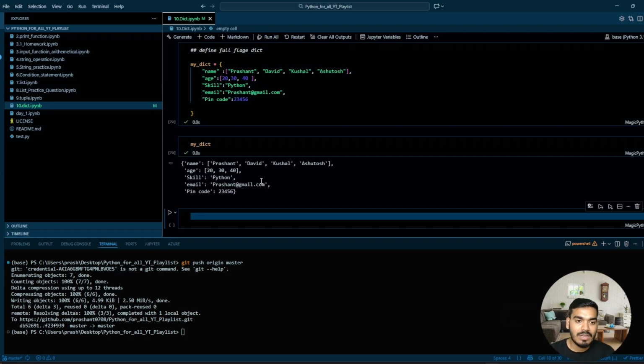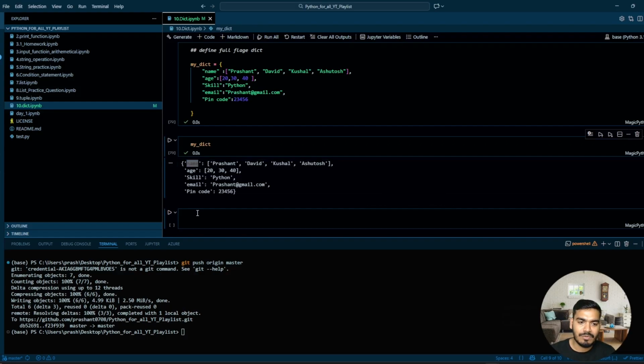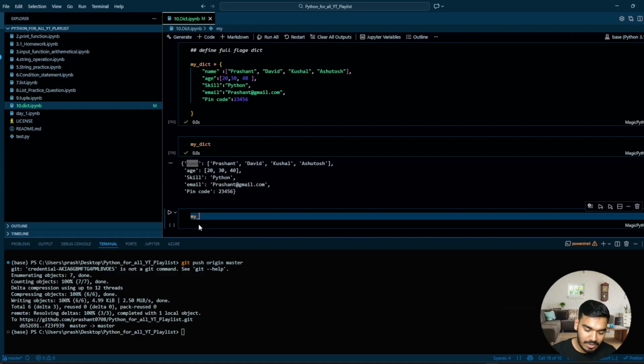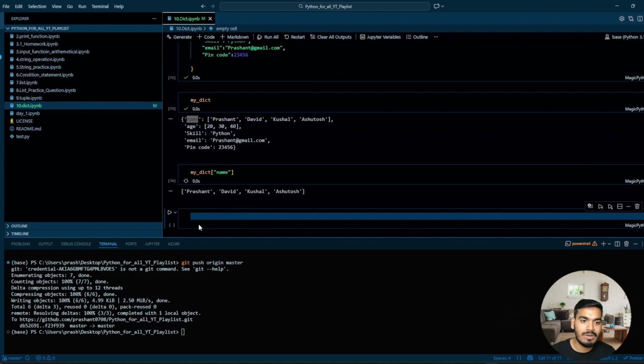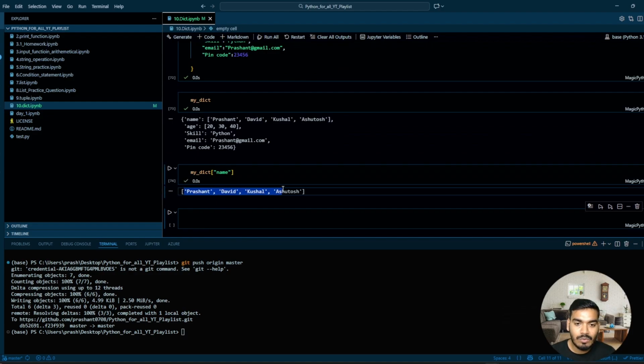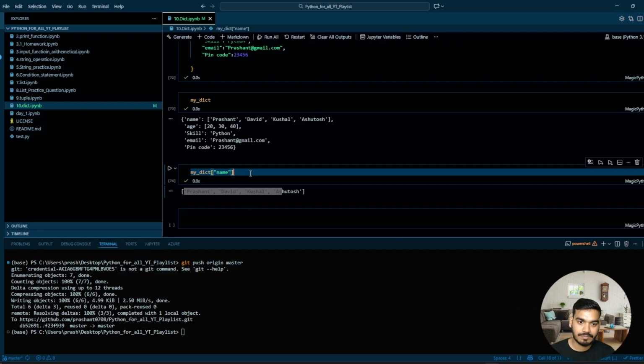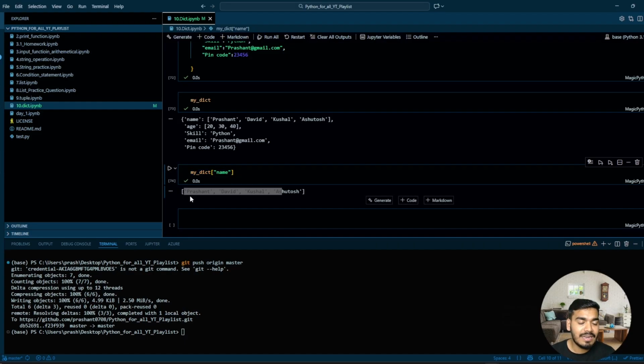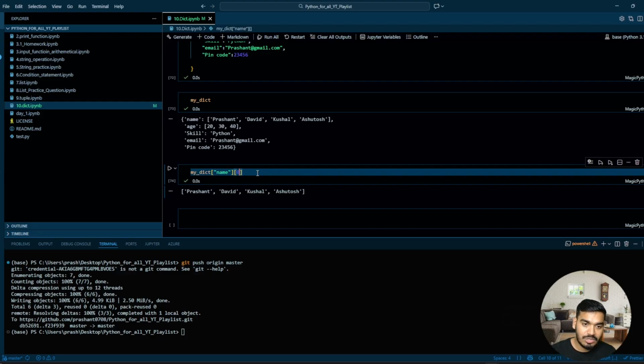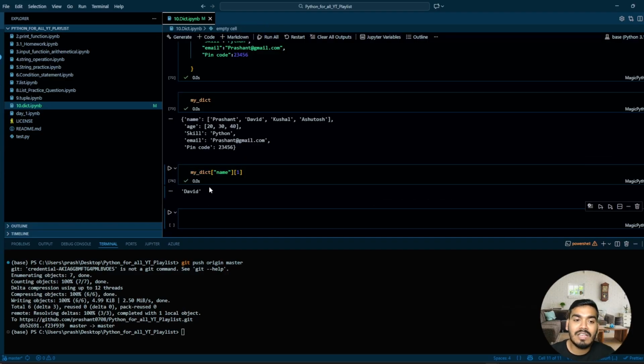Now let's say I want to access the name. How can we access only the name? I'll write over here my_dict and pass name. Like this, you can access the value corresponding to that key. Perfect. As I have mentioned key as name, I get all the values corresponding to it in the form of a list. But if I want to access any one value, I can pass 0 or 1 to access any of the names.